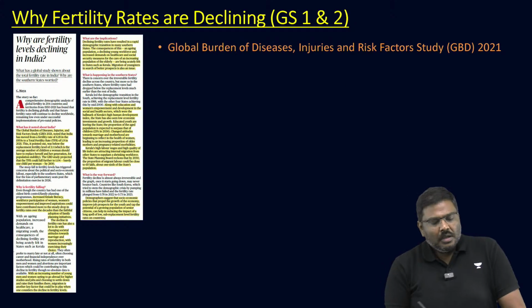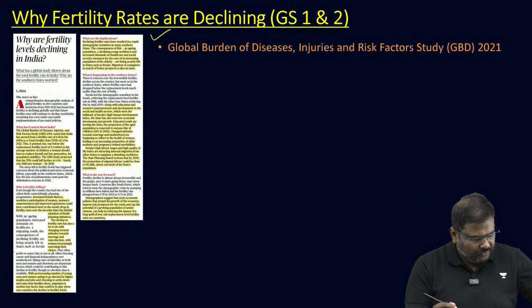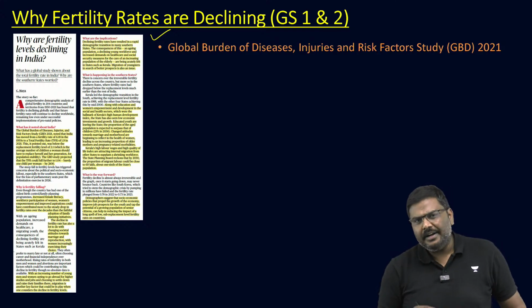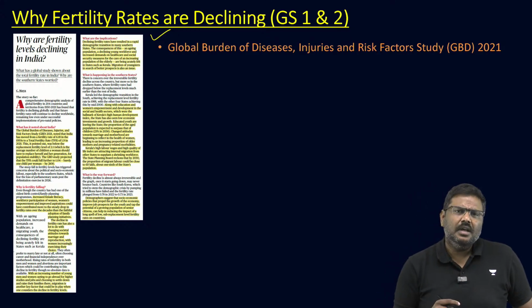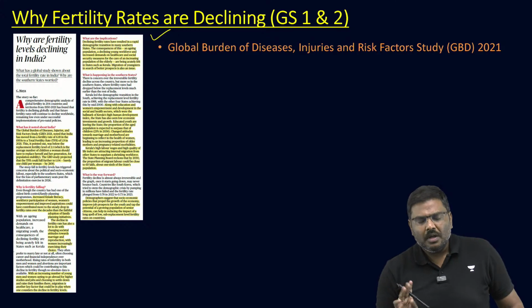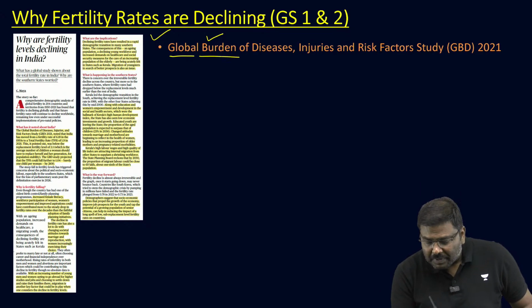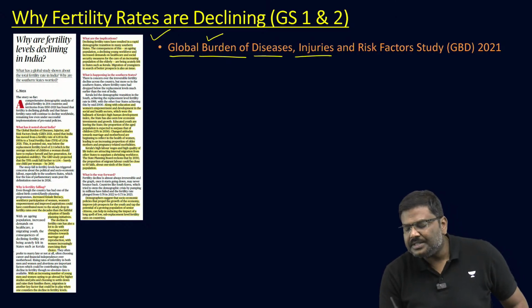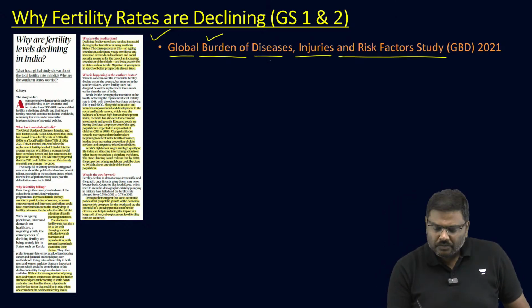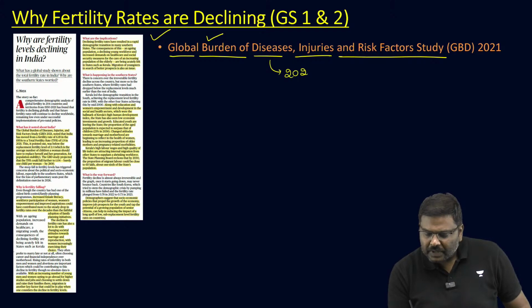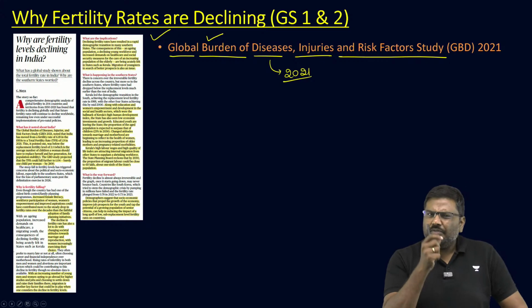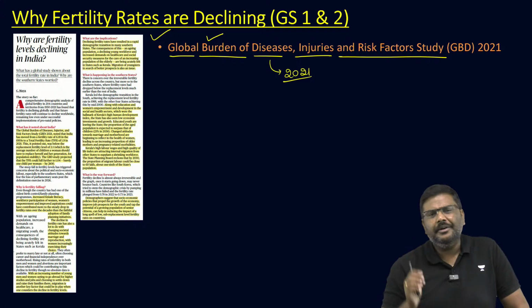Okay, now, next article. Why are fertility rates declining in India? What are the reasons? And what can be the solution? According to the latest report published by Global Burden of Diseases, Injuries and Risk Factors for the year 2021, the fertility rates in India have declined.